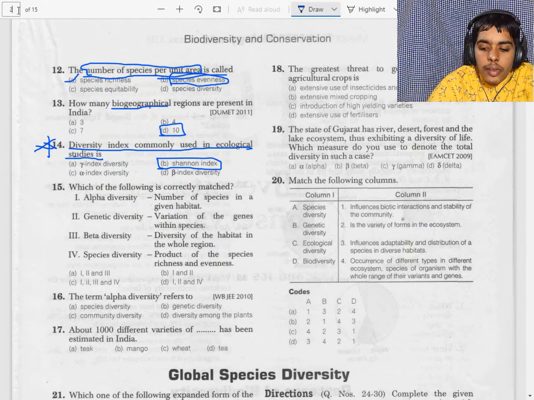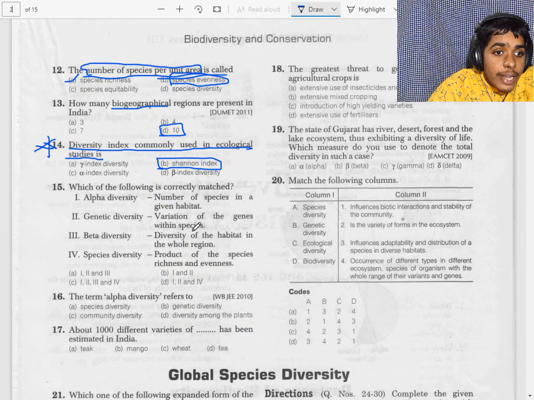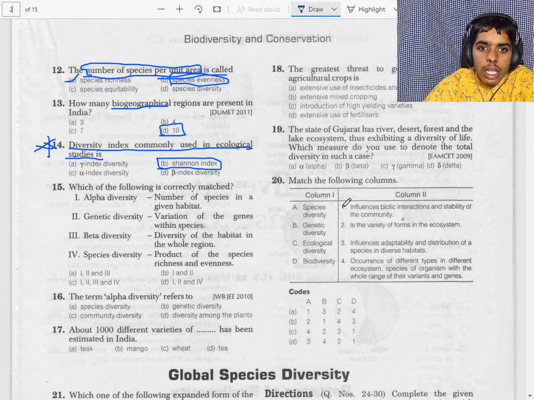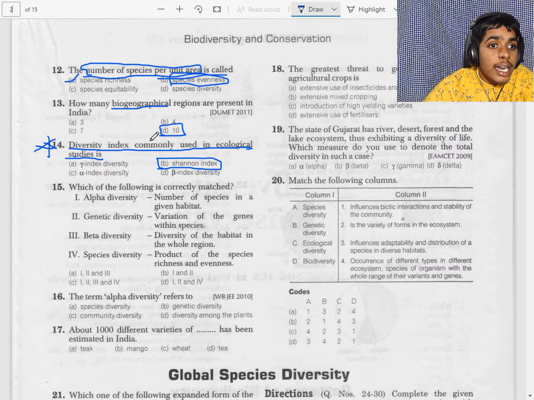Now let's read the 17th question. Above 1,000 different varieties of which species have been estimated in India? That is mango. So 1,000 different varieties of mango are present in India. Okay, it is the maximum diversity in India. But rice has 50,000 varieties. Look here, there are 50,000 genetically different strains, that is varieties. Now let's see the 18th question.